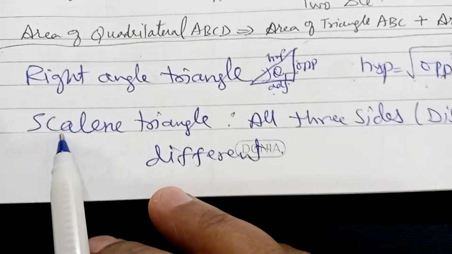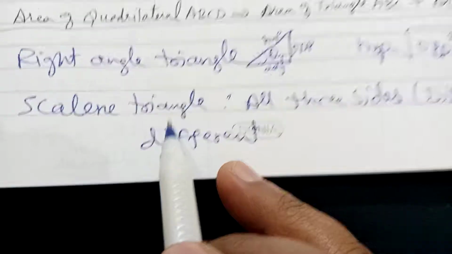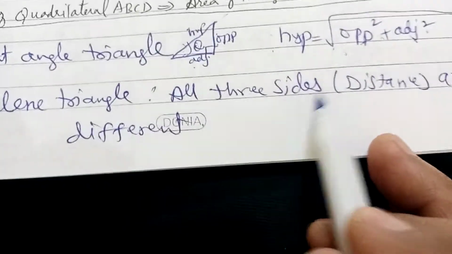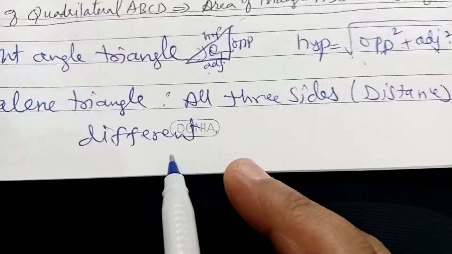And what is meant by scalene triangle? If they say scalene triangle, all three sides distances are different.